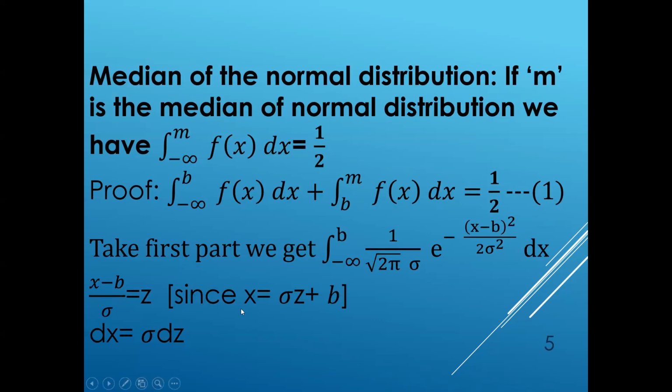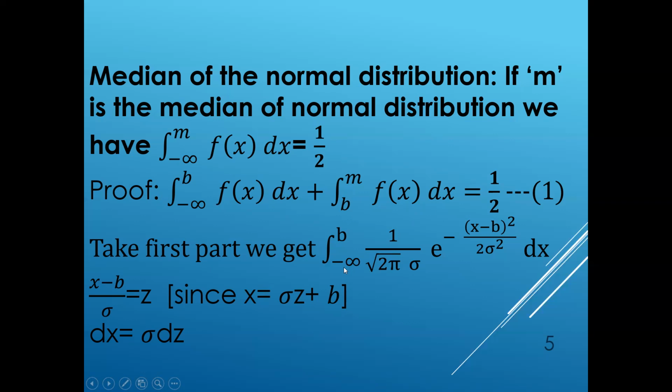We divide the limits minus infinity to m into minus infinity to b and b to m, and get 1 by 2.